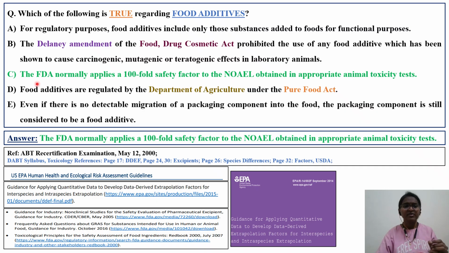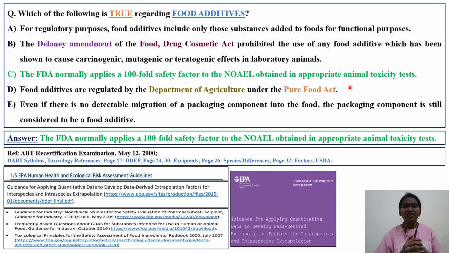Next, the third statement is, the FDA normally applies a 100-fold safety factor to the NOEL obtained in appropriate animal toxicology studies. Whenever you are doing risk assessment, you will come across terminology like safety factor, uncertainty factor, modifying factor.